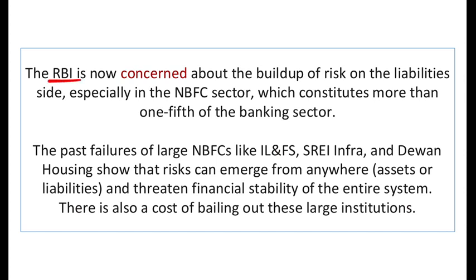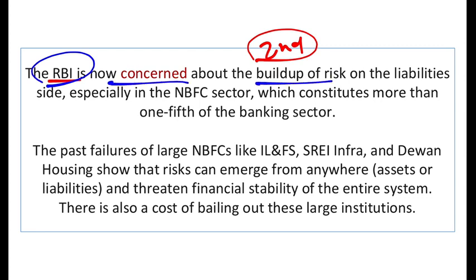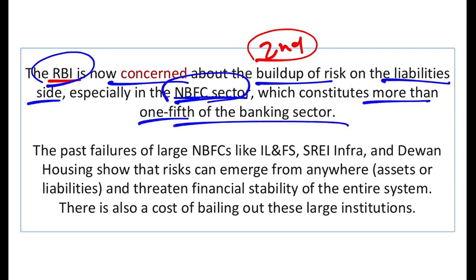Now the second challenge in the financial stability report is that the Reserve Bank of India is concerned about the buildup of the risk on the liability side, especially in the NBFC sector. Because NBFC sector is more than 1/5 of the banking sector. What is the meaning of this? If all the banks of India put together are giving 100 rupees as a loan, then more than 20 rupees they are giving to the NBFC.